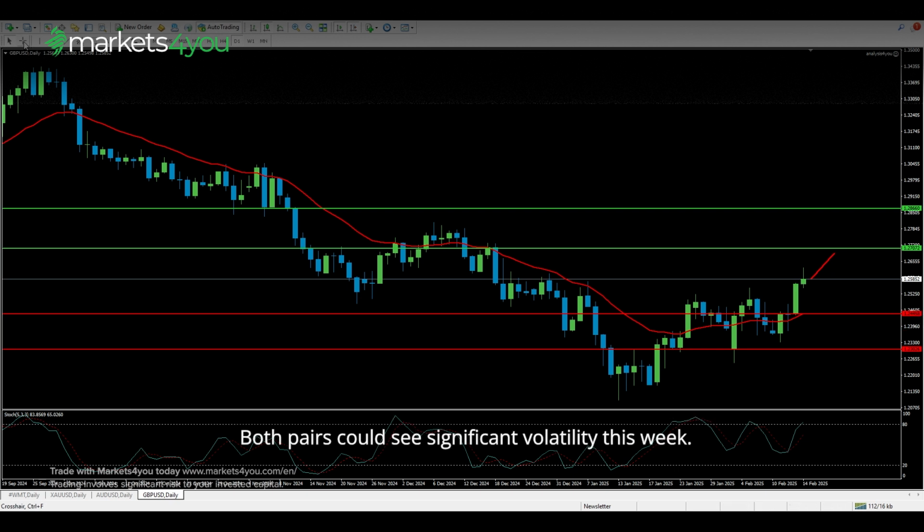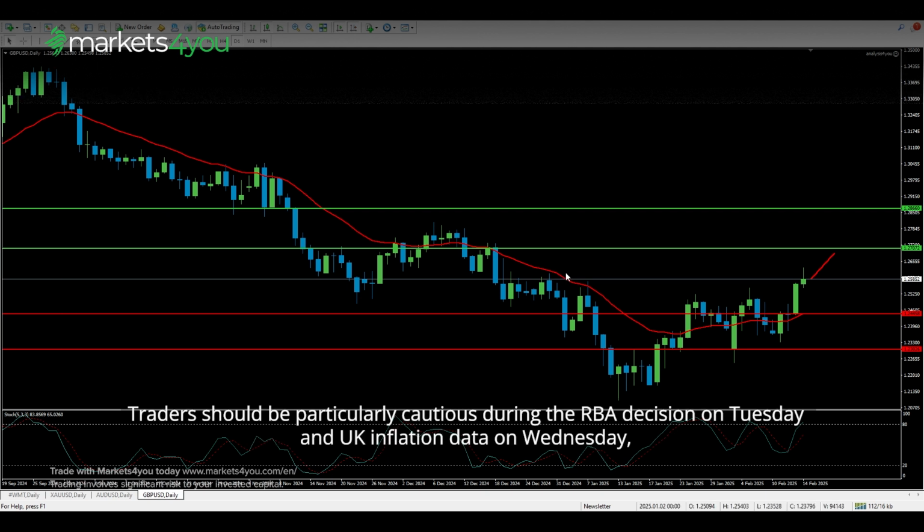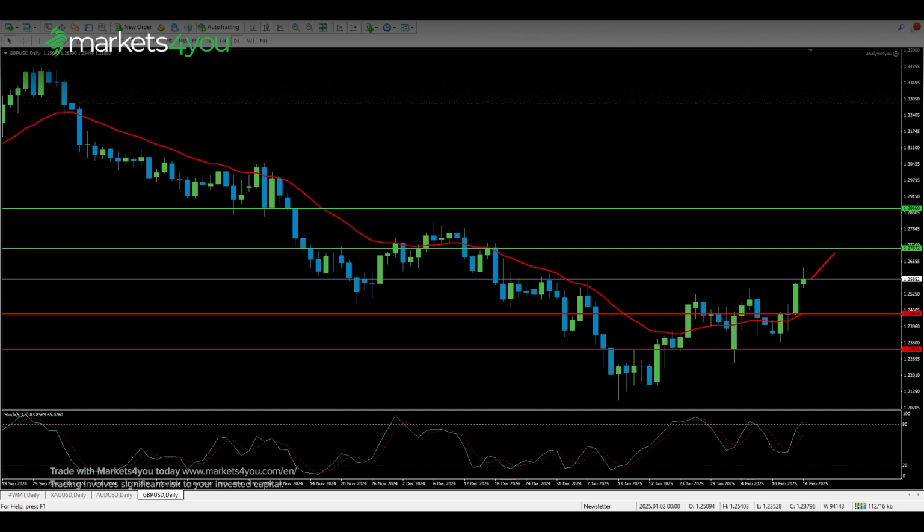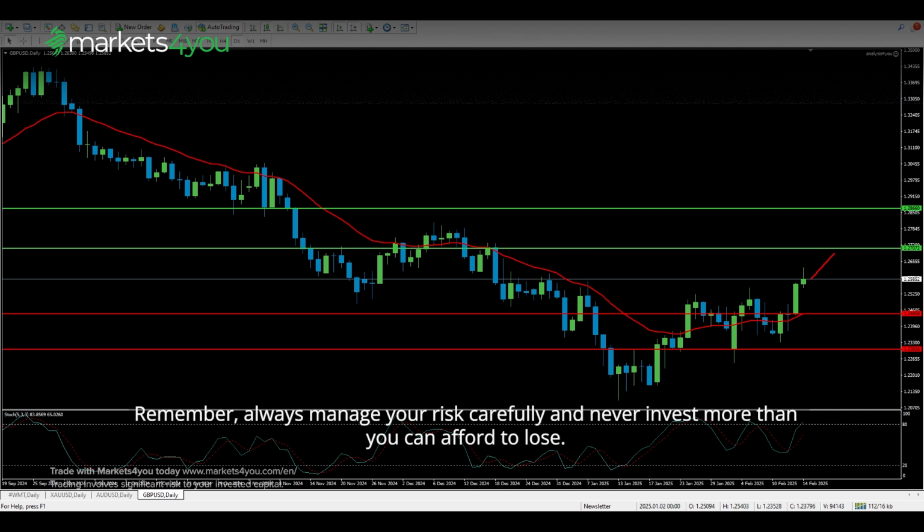Both pairs could see significant volatility this week. Traders should be particularly cautious during the RBA decision on Tuesday and UK inflation data on Wednesday, as these events can cause sudden spikes in volatility and potential gap risks. Remember, always manage your risk carefully and never invest more than you can afford to lose.